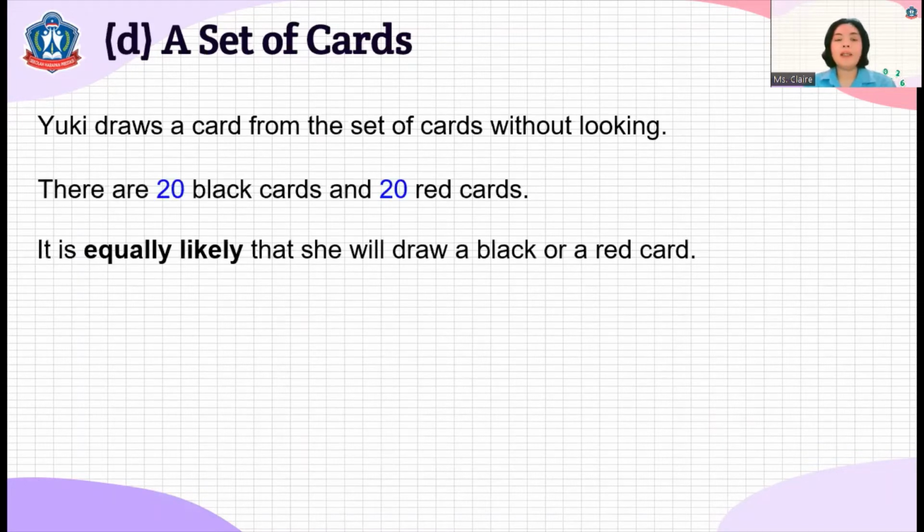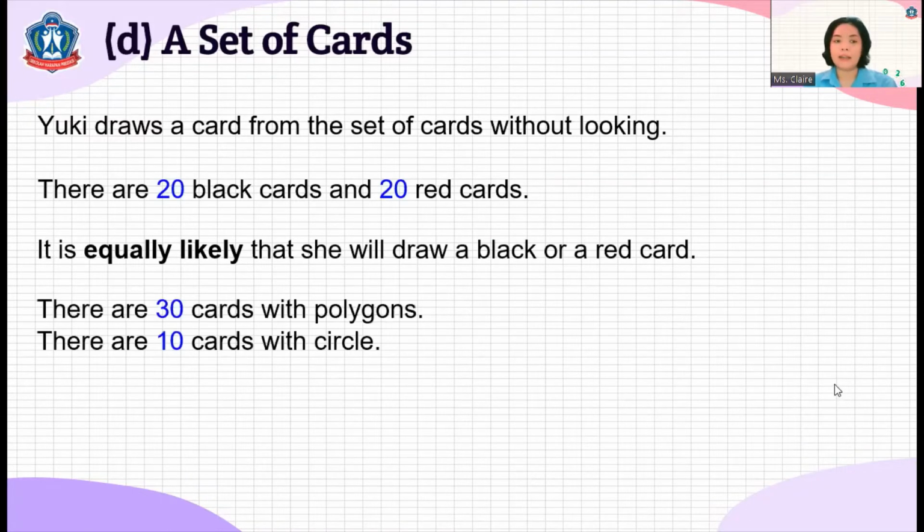It is equally likely that she will draw a black or a red card. Yes, because they have the same number of red cards and black cards. So that is equally likely, or even chance.